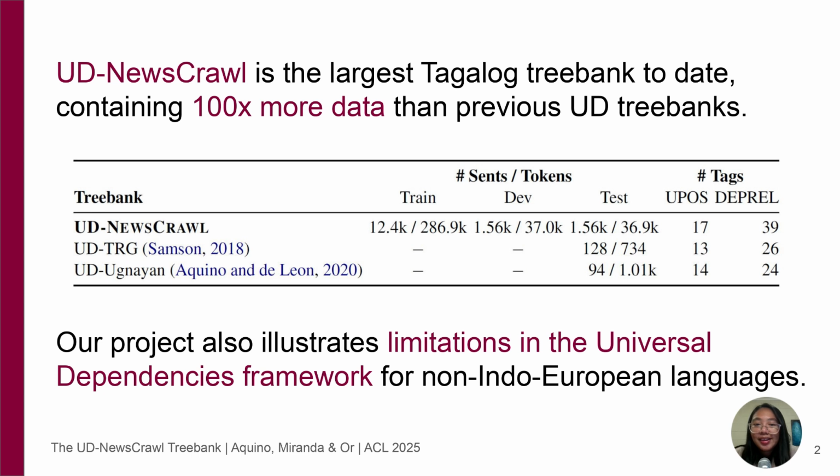Our ACL paper details the treebank annotation process and evaluations. We also highlight some challenges that we encountered while making this treebank. In particular, some ways in which the Universal Dependencies guidelines don't really work well with the distinct features of Tagalog grammar. Now, to give a brief overview of the Tagalog language, as well as the annotation project itself, I'll pass the mic over to our project leader, Professor Elsie Orr.